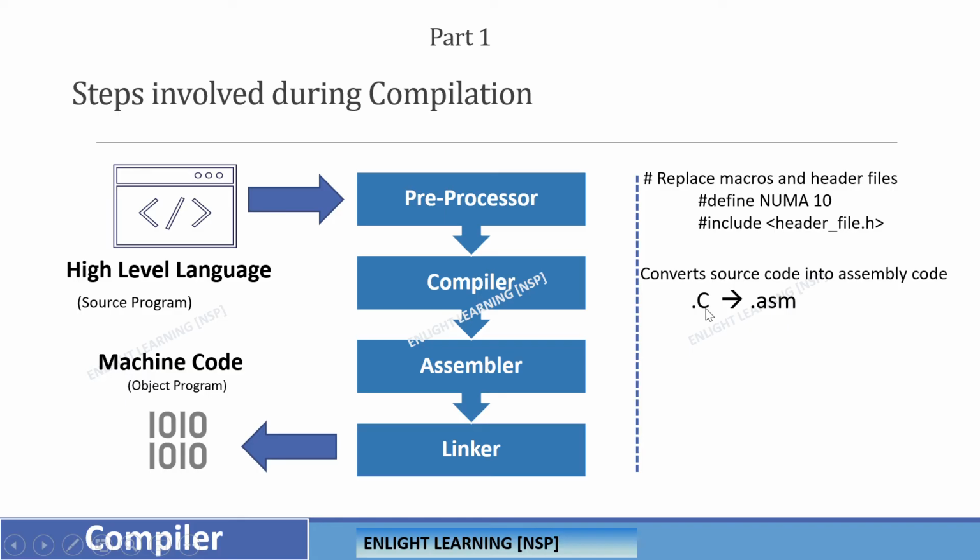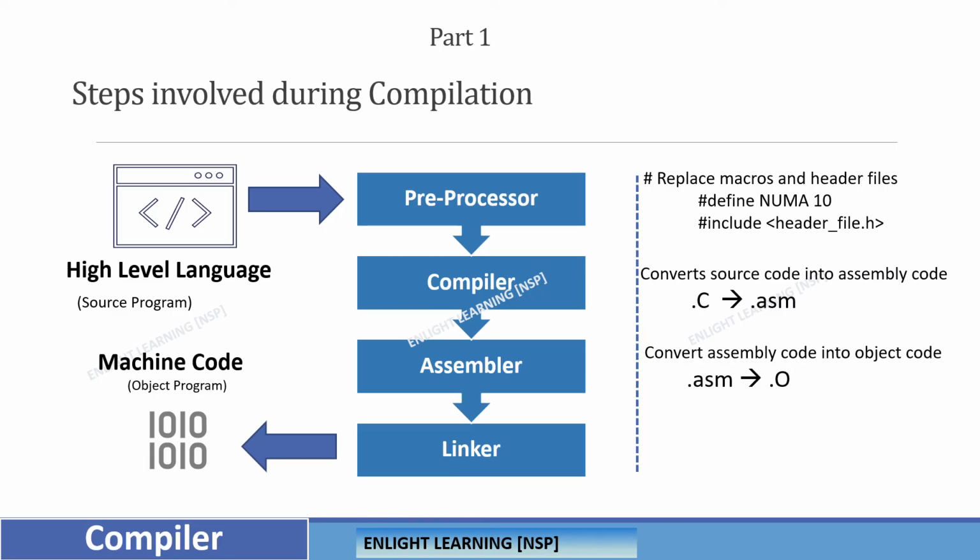So this C file will be converted into ASM. Whatever code you have written in the comfortable C language, that entire code will be converted into ADD, SUB, or MOV operations, something like that, which is an assembly language, right? So the entire C will be converted into an assembly language in .asm format. And with the assembler, this assembly logic is converted into the object code, where the object code means it converts into ones and zeros and everything.